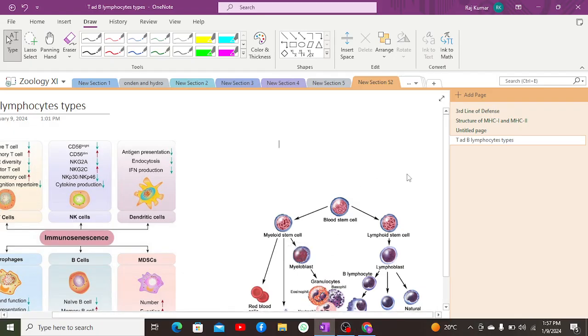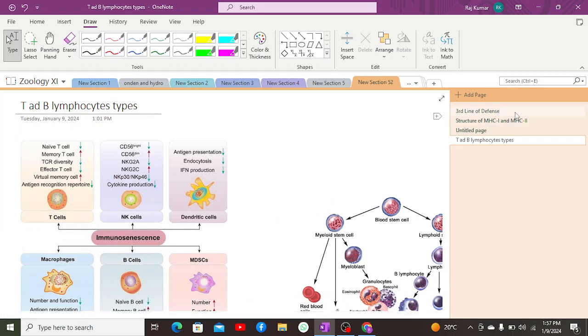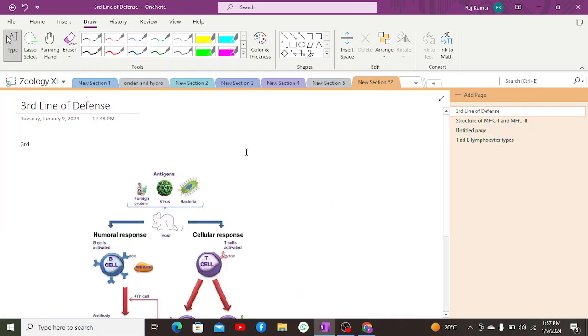Greetings everyone, and today we are going to discuss the third line of defense. Third line of defense, first and foremost, giving the intro. What is the third line of defense? As we have previously studied, what is the second line of defense?